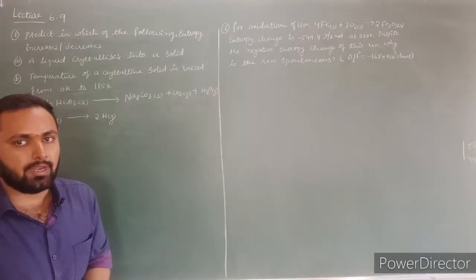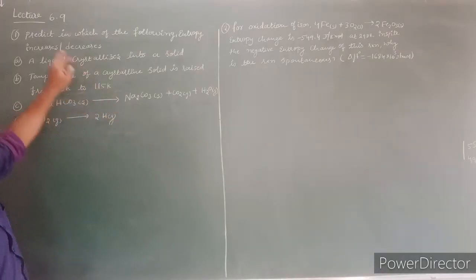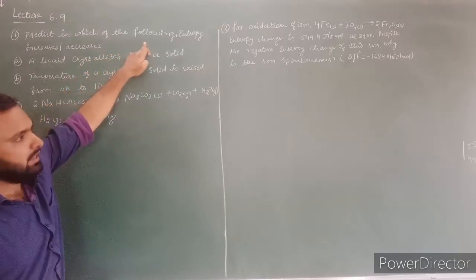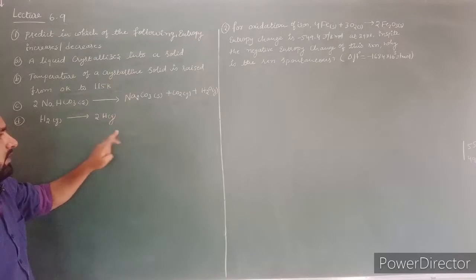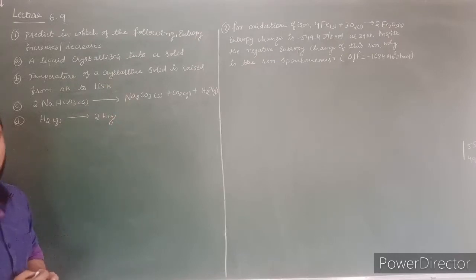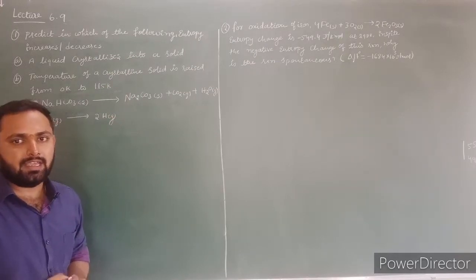Next, let us solve some numericals. The first numerical here, predict in which of the following entropy increases or decreases. Here 4 conditions are given. For these 4 conditions we have to predict whether the entropy increases or decreases.